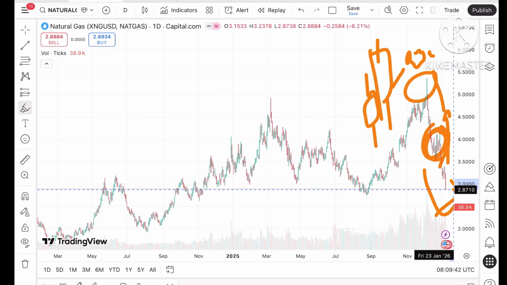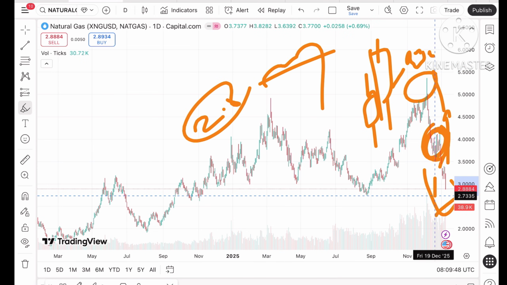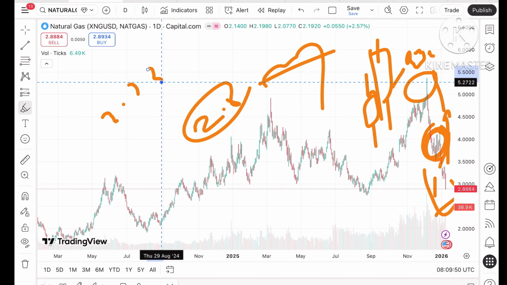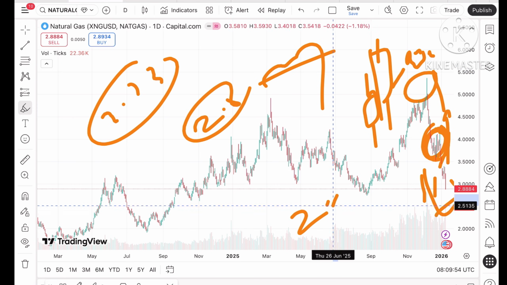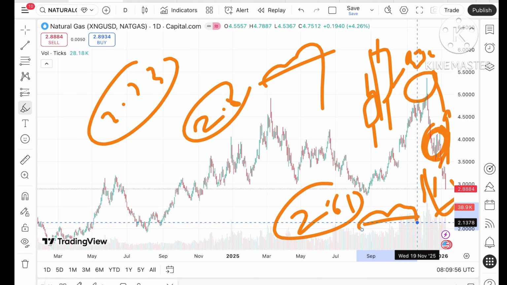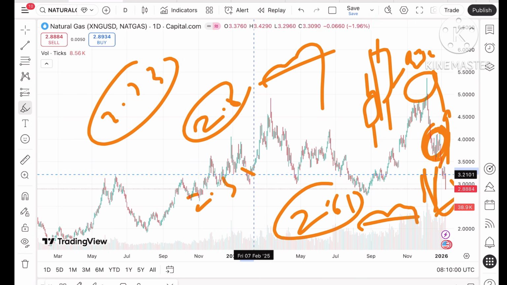So suppose the price starts coming down, it can come down towards a level of $2.8, and that is already weak, so we can see the price can come down towards a level of 2.73. Suppose the price goes below that particular level, we can see it can go further down towards 2.61, and that level is already tested, so we can see the price can go towards a level of $2.38.